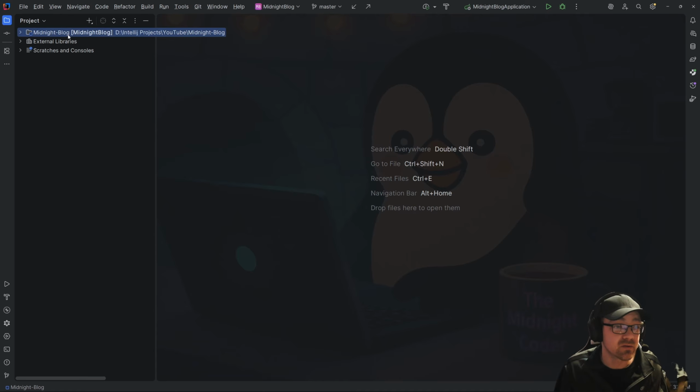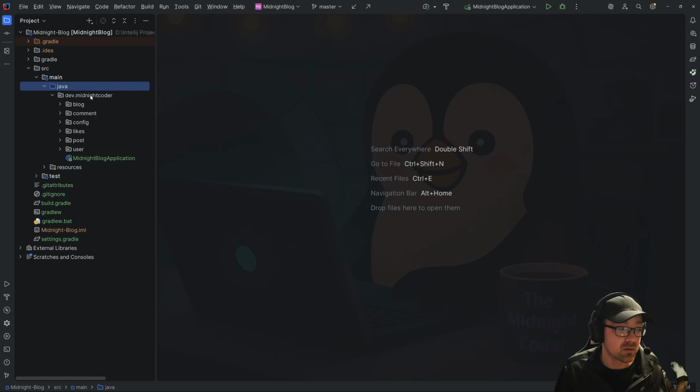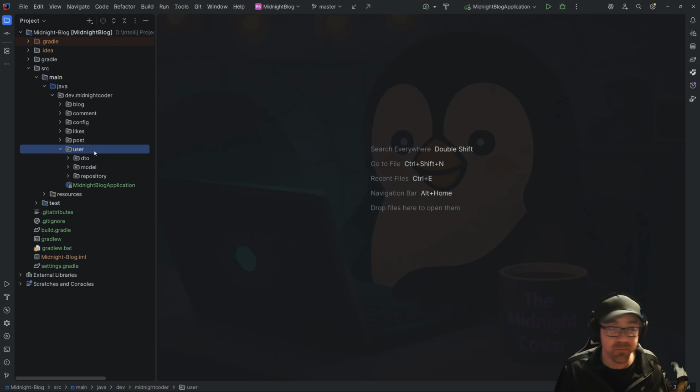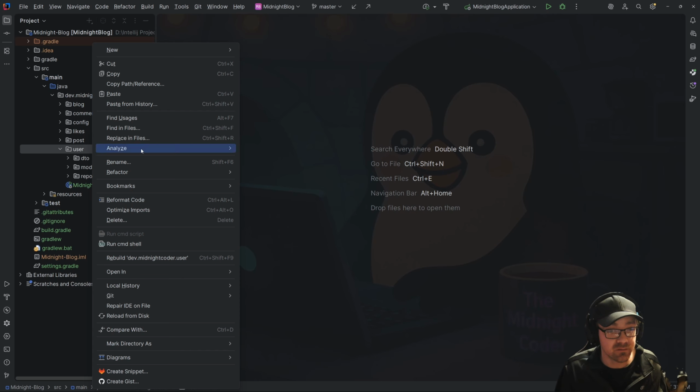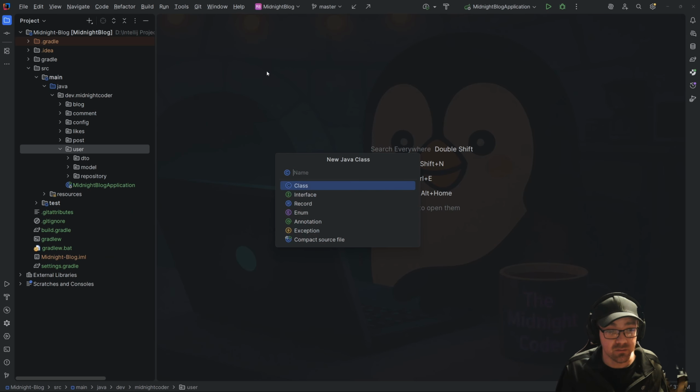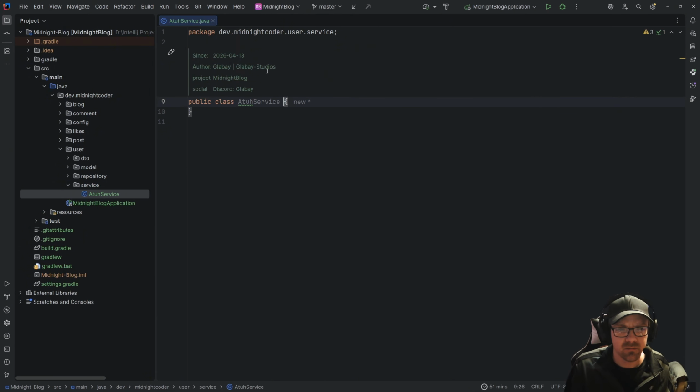We'll get rid of all this, come back in here, source, main, Java, user, and we're going to create a service. It'll be a new file. This is going to be a service, and it's going to be the auth service. Now I'll show you what that bean lets us do. All right, so really? None of you told me I spelled that wrong, really? Okay, so we're good with that now.